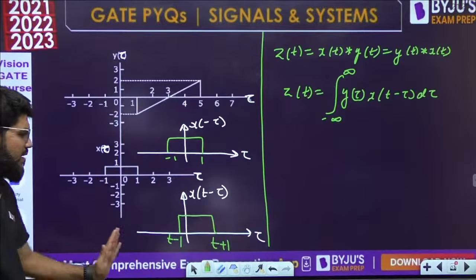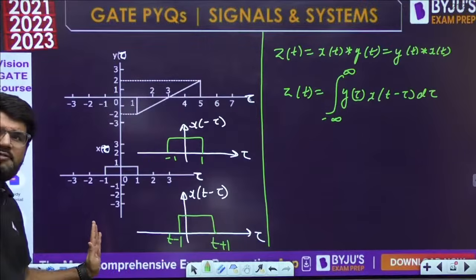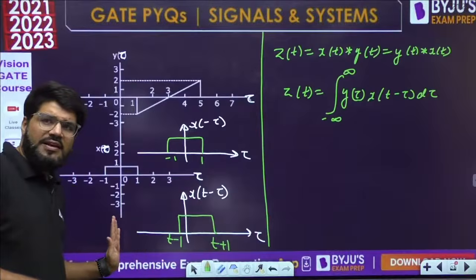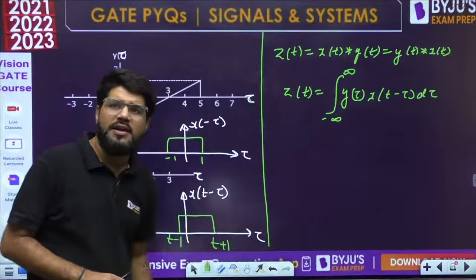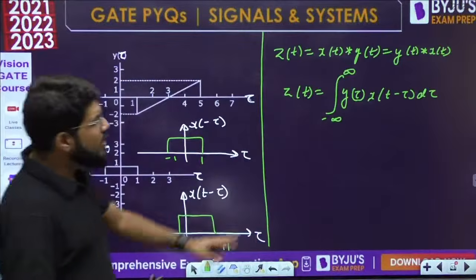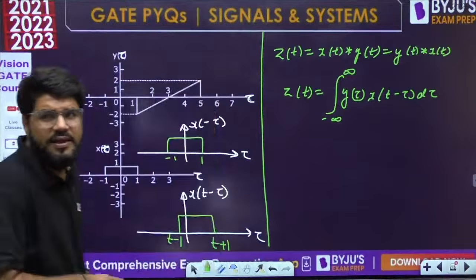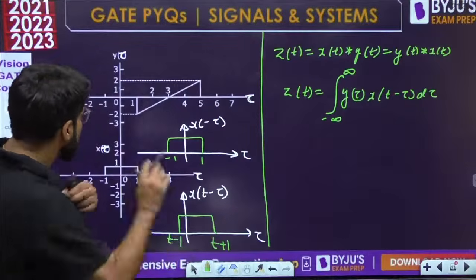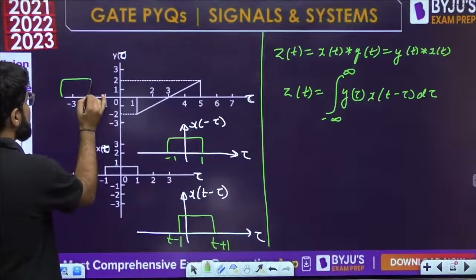What does the graphical method say? If t starts from minus infinity, the rectangle starts from minus infinity, and when t increases, it is going to go towards the right up to t tending to infinity. Then you need to multiply this with y(tau) and calculate the area. Integration means calculate the area. Now see, when is it going to give the maximum area? Suppose it is here.